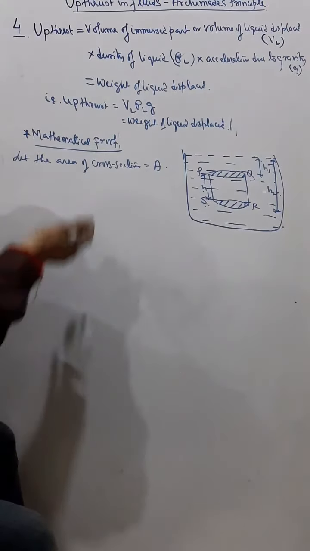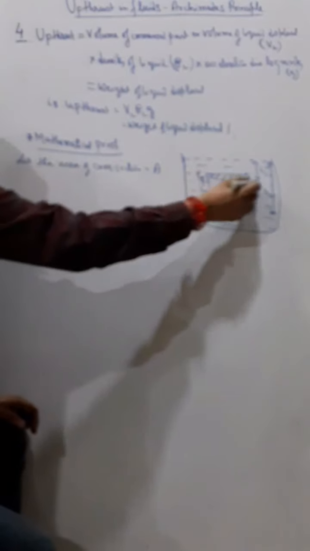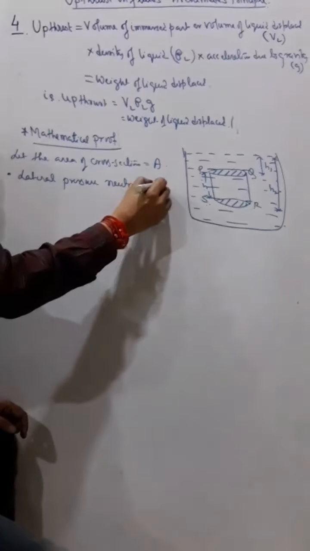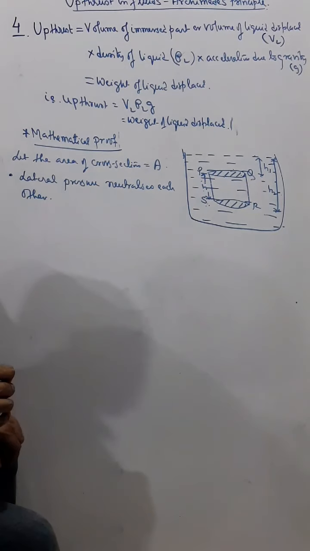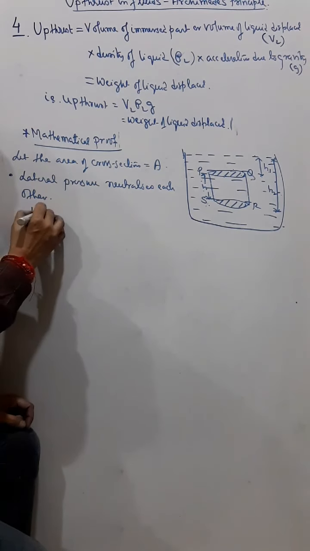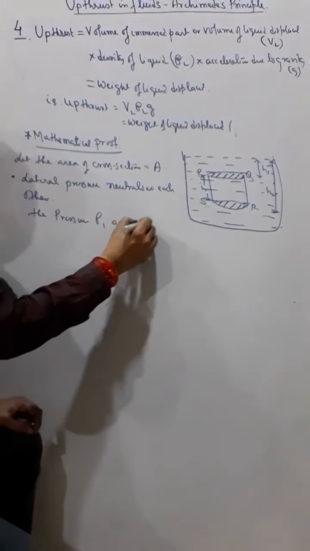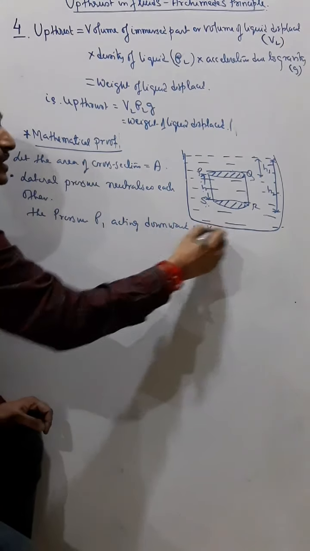As I have already explained to you in the third point, the causes of upthrust: first of all, lateral pressure will neutralize each other, because the pressure is the same at all points at the same depth. But the pressure P1 is acting downward on the upper surface.